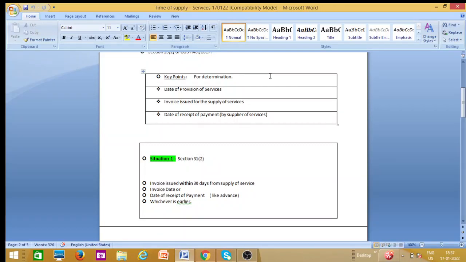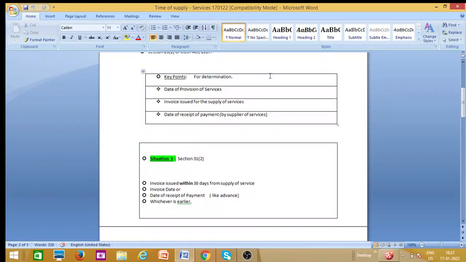First is that the invoice should be issued within 30 days. And the second one is the date of receipt of payment, if payment is received for the services done. These two things are considered in situation 2, and whichever is occurring earlier, that is, whichever comes first.